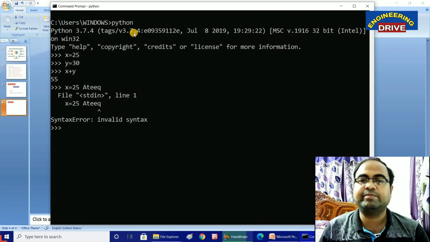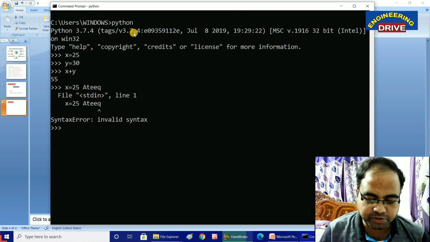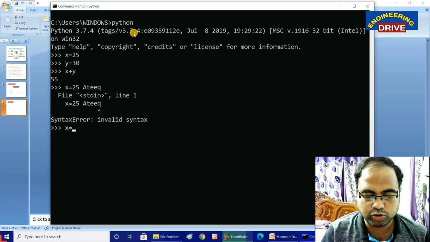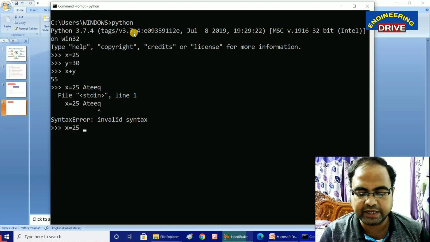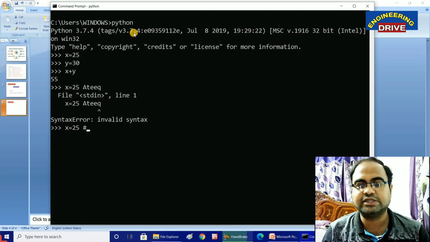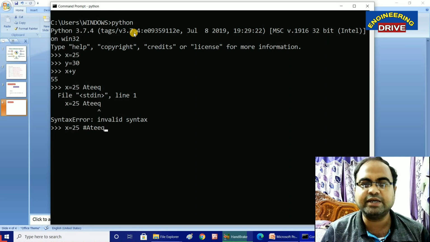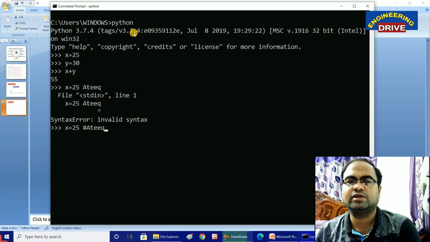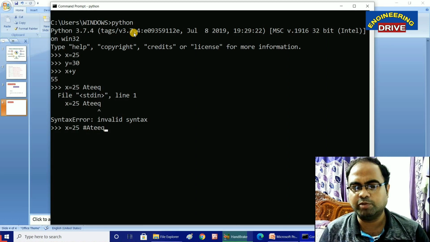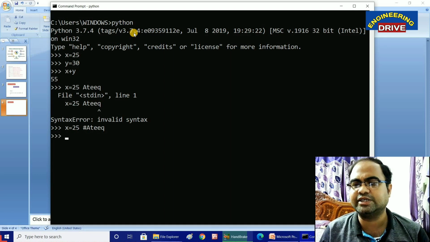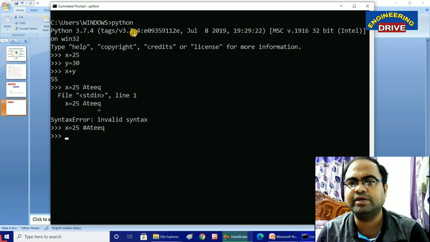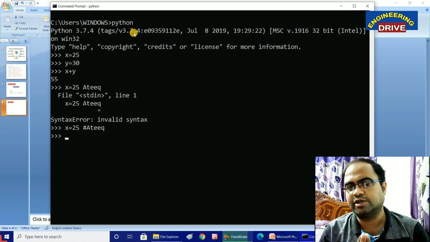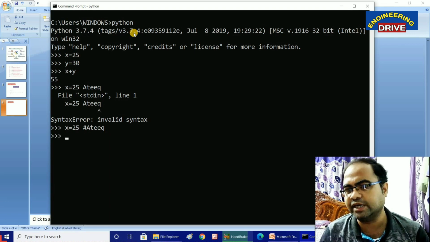But I want to write my name in the program. What is the option now? Same, x is equal to 25, and I want to write my name beside this one. Simply I can make use of the hash symbol, which is a comment symbol. After the hash, whatever you want, you can type. Now press enter. Any error? No errors. It is a valid statement. Something which follows the hash will be ignored by our Python interpreter. There is no way that it will show as an error.